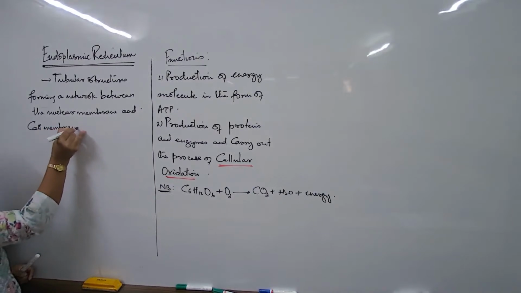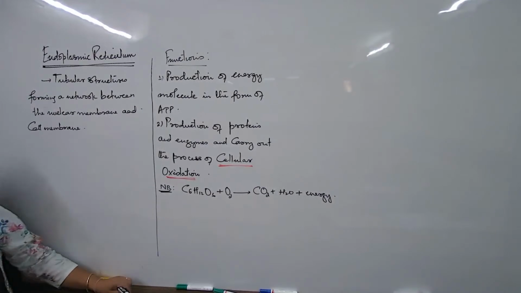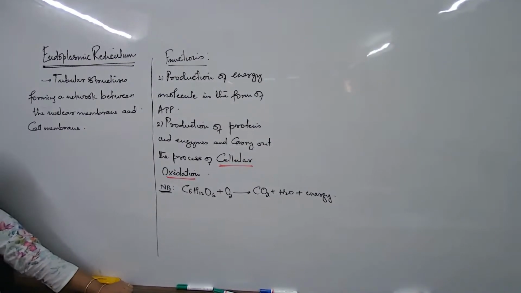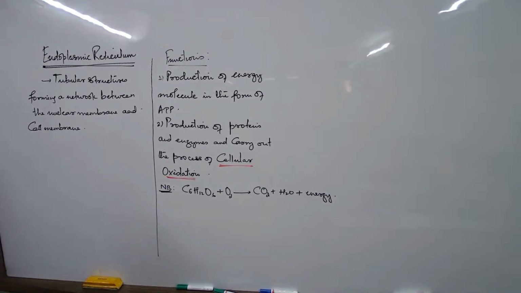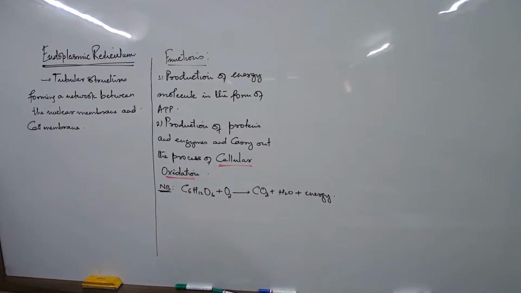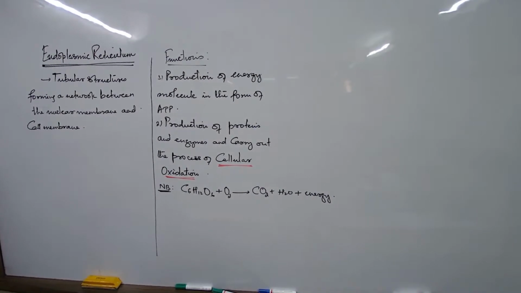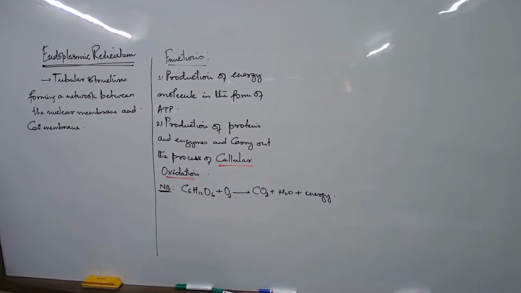Now, what is the endoplasmic reticulum? What to write? The endoplasmic reticulum is a network of tubules. And this network of tubules can be of 2 different types. I'll show you now. If you remember, some tubes we had drawn constantly from the nucleus through the cytoplasm to the cell membrane.